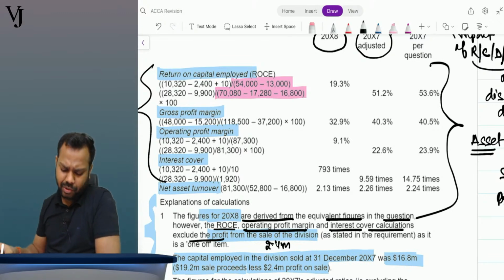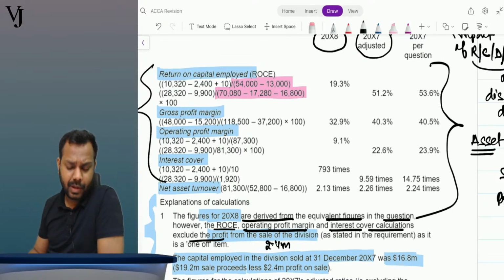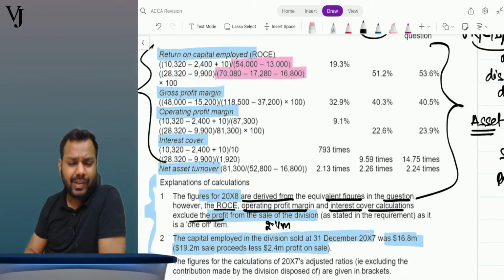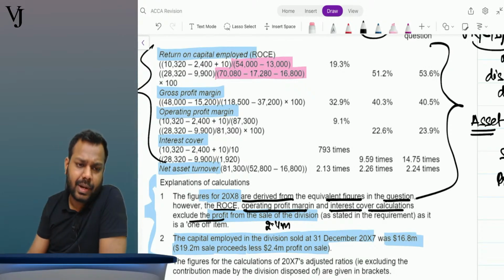These explanations also carry marks? No. Ideally, no. But if you give these explanations, it will help the examiner. But if you have not given, it's totally fine. Gave the ratios correctly. Query resolved now. Do we have to make the extract of P&L? No, it is not asked in the question, so not required to make the extract of P&L.